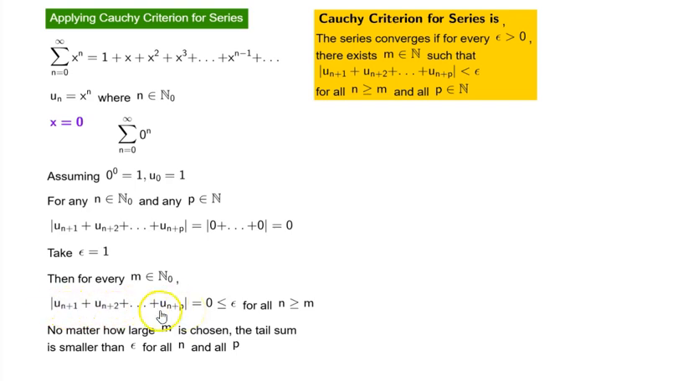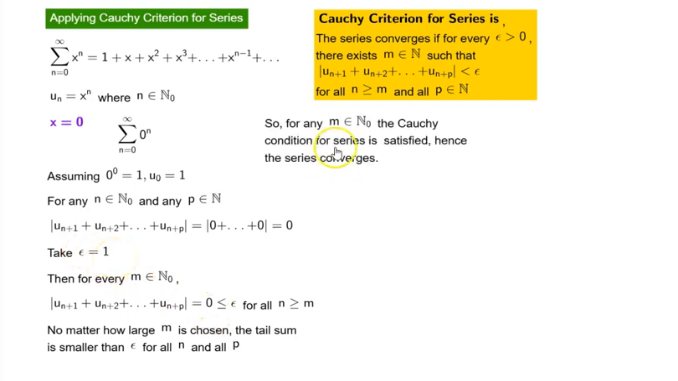The tail series, that's why it's called a tail series, u sub n plus 1 up to u sub n plus p, if we add it up and take the absolute value, is less than epsilon, which we took as 1. So for any m in N sub naught, the Cauchy condition for series is satisfied. Hence, the series converges. The moment I make this statement, applicable to this particular context, it means the Cauchy condition is satisfied, which in turn implies that this series converges.